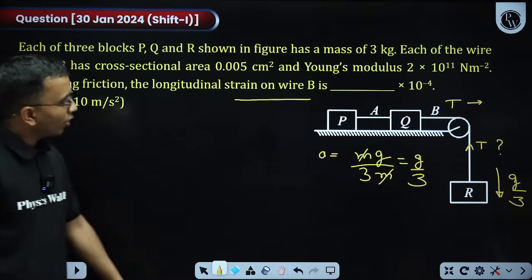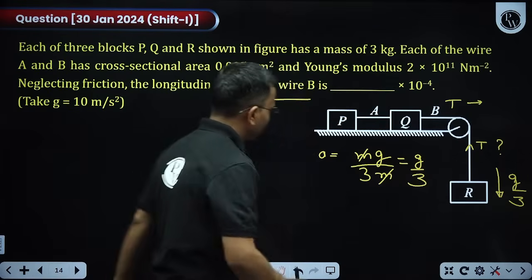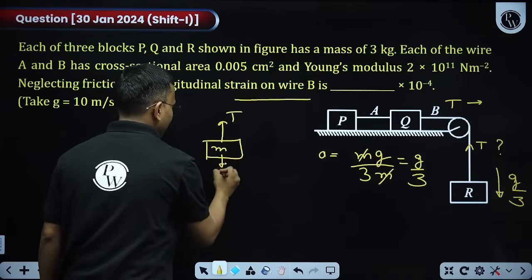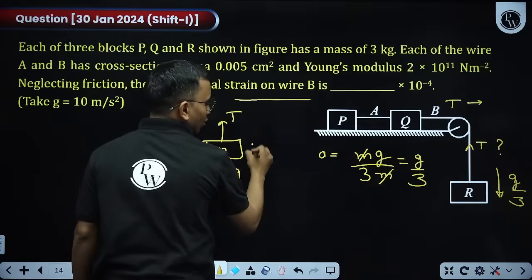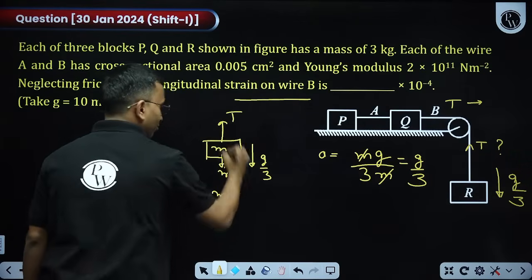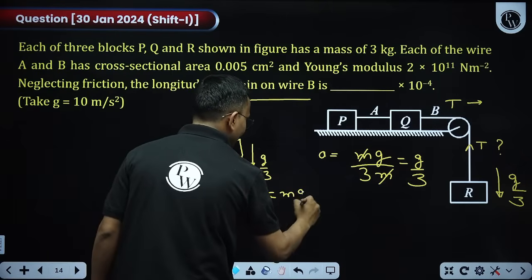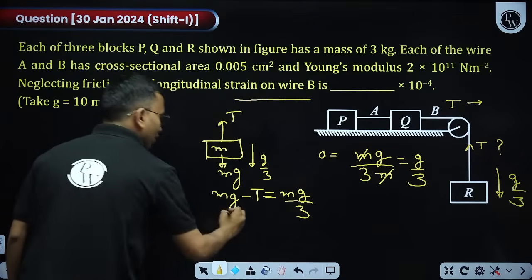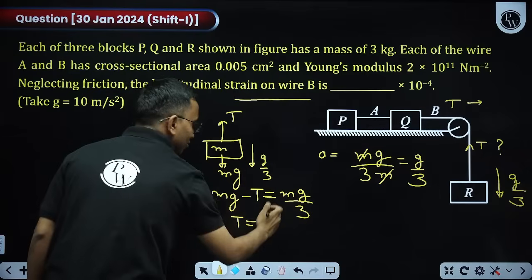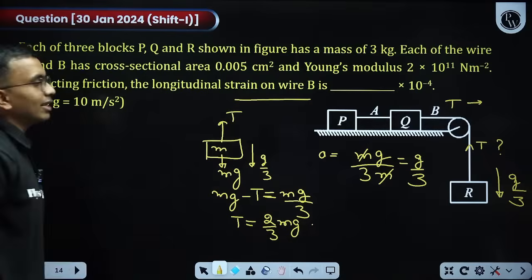Now if this block is going down with the acceleration g by 3, how much will be this tension? See, this tension is T here, this mass m, force due to gravity mg, going down with acceleration g by 3. Write the equation: mg minus T is equal to m into g by 3. From here, this tension comes out to be mg minus mg by 3, that is 2 by 3 mg. This is the tension in wire B.